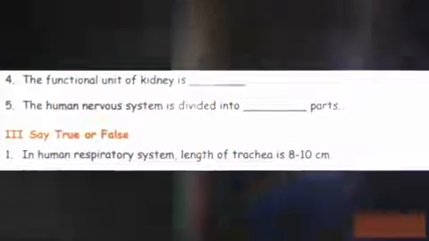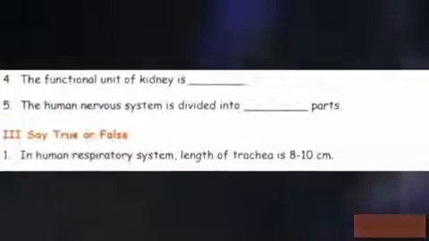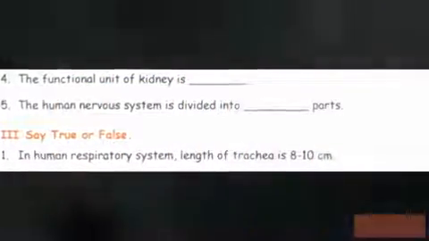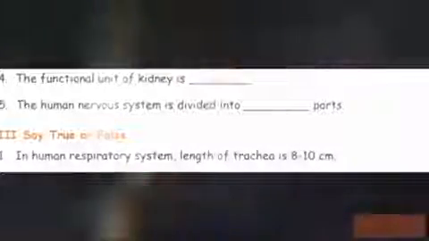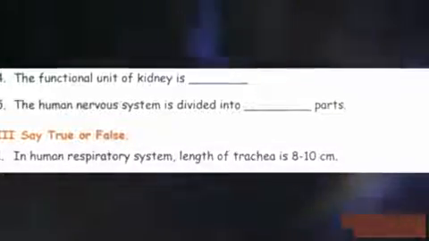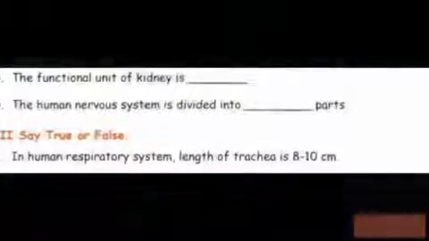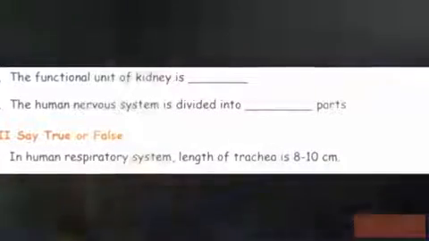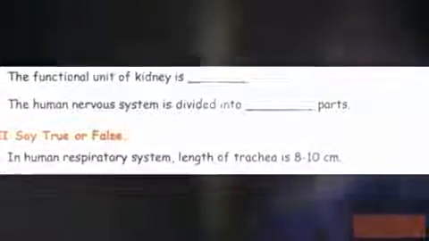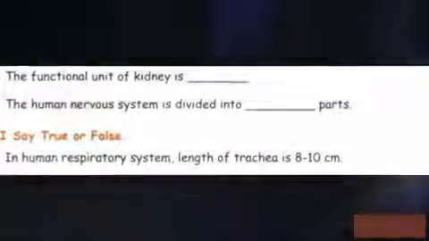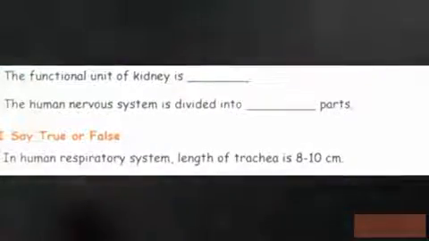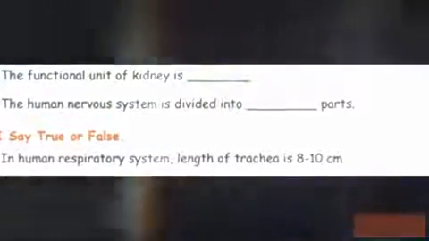Roman numeral 2, say true or false. In the human respiratory system, the length of the trachea is 8 to 10 centimeters. Think and tell me the answer. The answer is false, because in the human respiratory system, the length of the trachea is 15 centimeters.